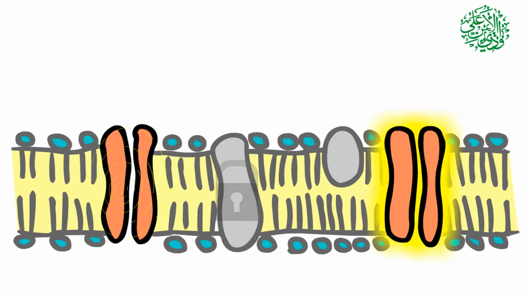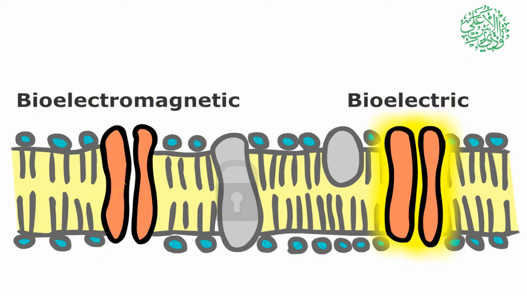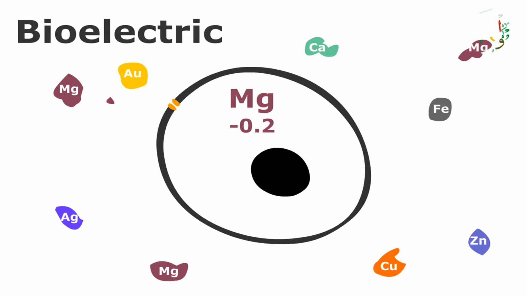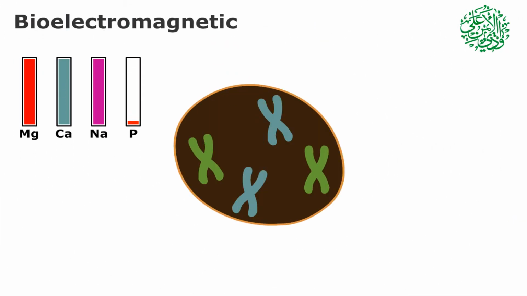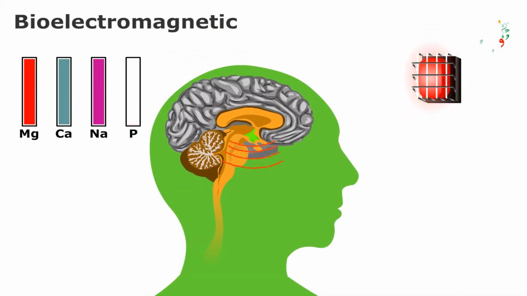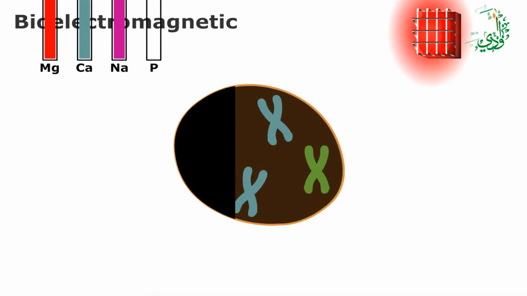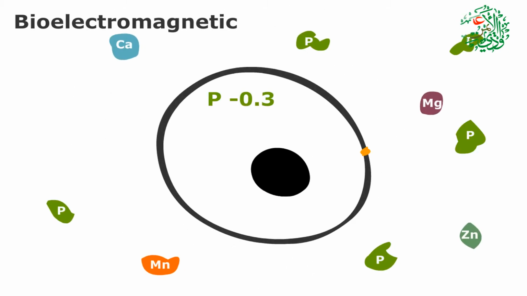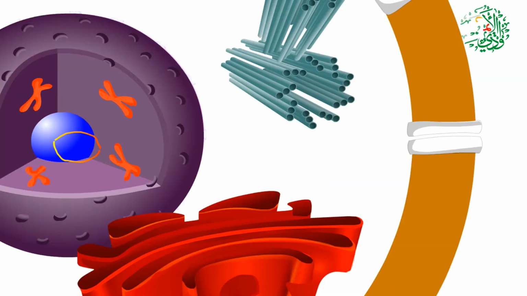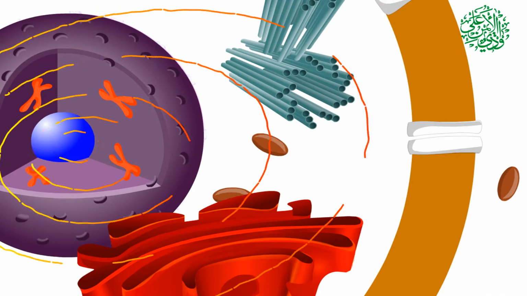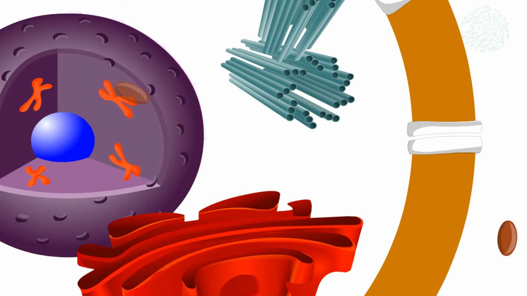The channels work through two fundamental bioelectric and bioelectromagnetic methods. The bioelectric method helps meet the direct needs of the cell and its organs, and the indirect needs of the cell and its organs are met through the bioelectromagnetic method. Each of these channels has at least one bioelectric section and one bioelectromagnetic section. The bioelectric channels are activated only by the inside part of the cell, but the bioelectromagnetic channels can be activated from inside and outside of the cell.